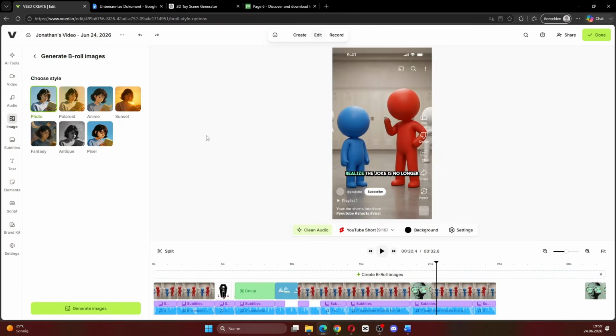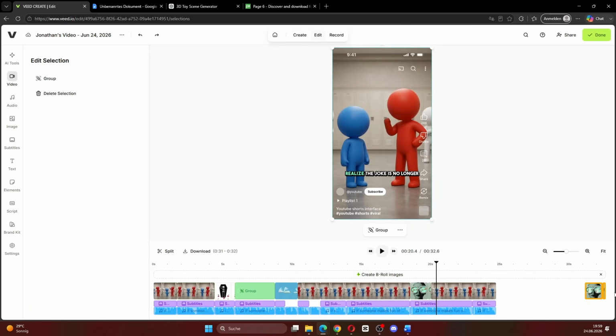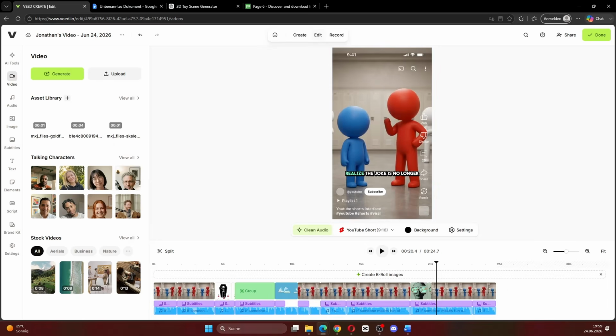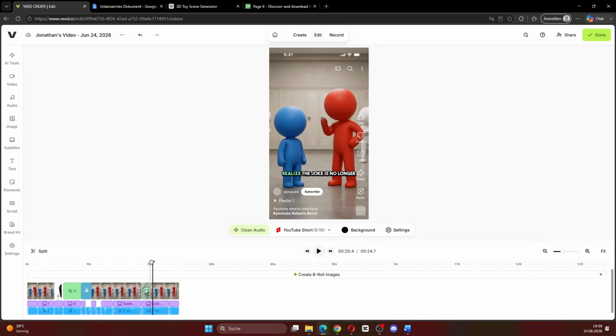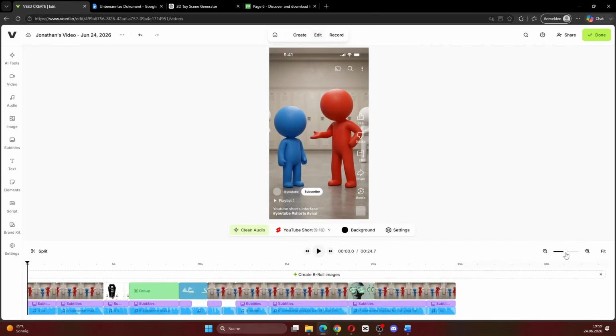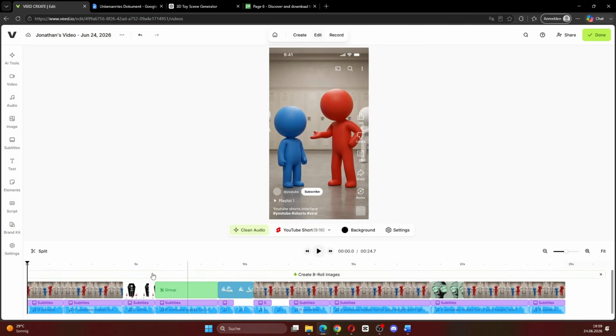Now our video is pretty much finished, and as you can see, you can take a rather complicated AI niche like this and make these videos pretty easily with Veed. And this is why Veed is so useful for this workflow. Instead of using one tool for the script, another tool for AI video generation, and another tool for editing, you can bring the full AI video workflow together in one platform.